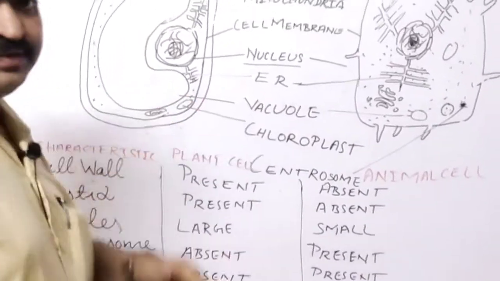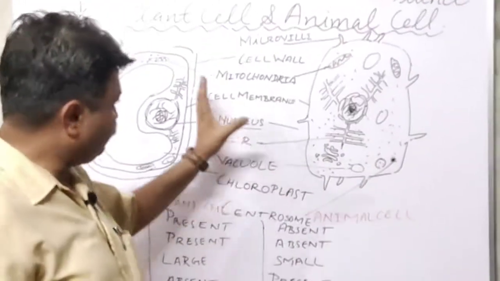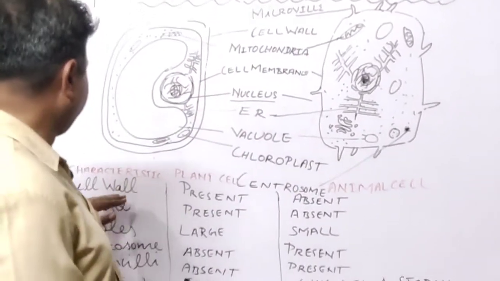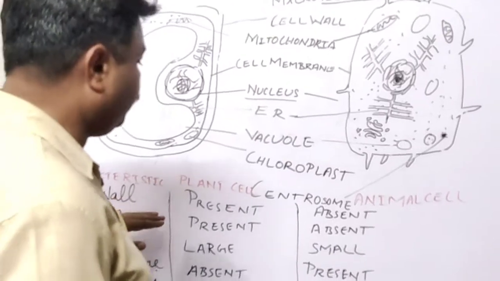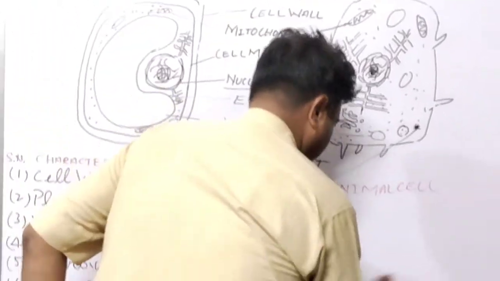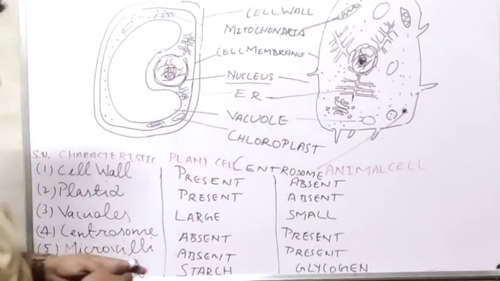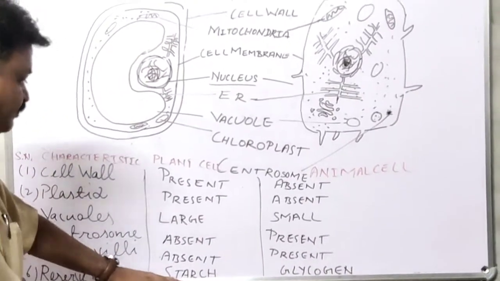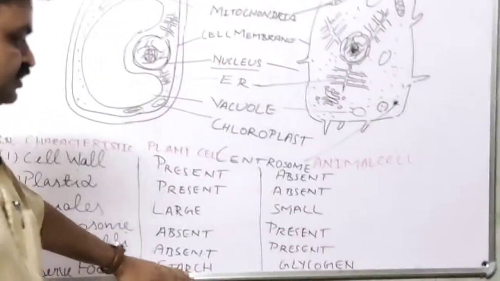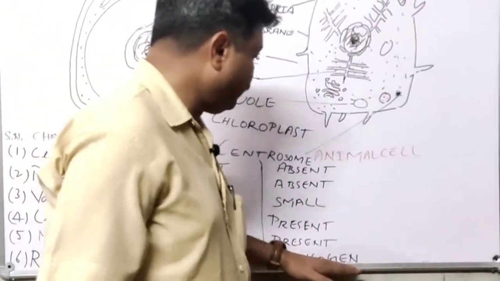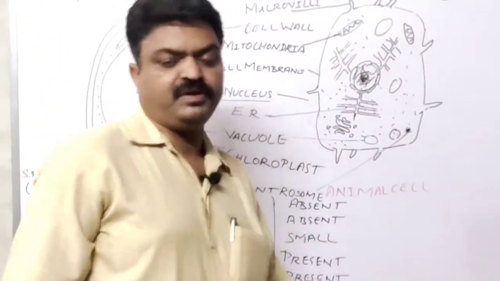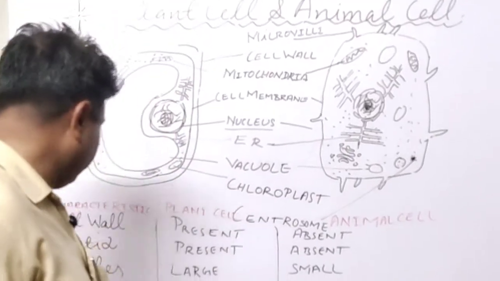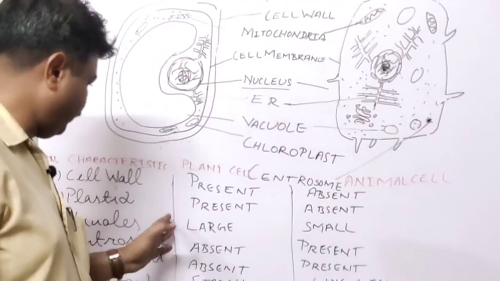to the difference. So with the help of this, you can easily write the difference between them. Like in this, the food is stored in the form of starch, meaning in the plant cell, starch. But in the animal cell, it is found in the form of glycogen, student. With this, there are the differences that we have discussed.